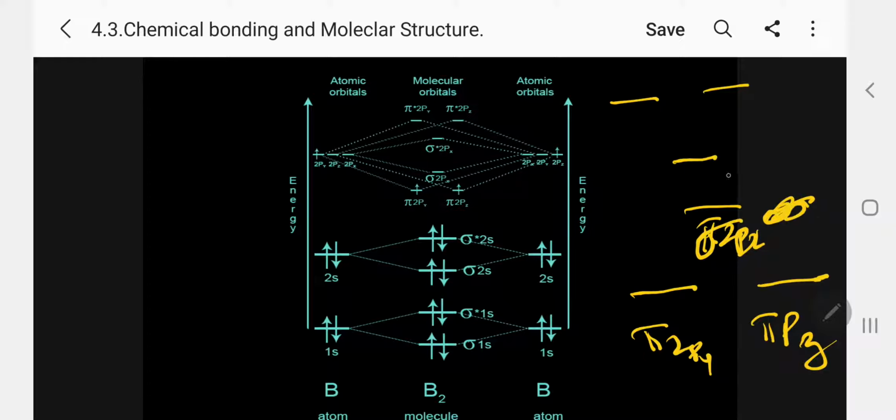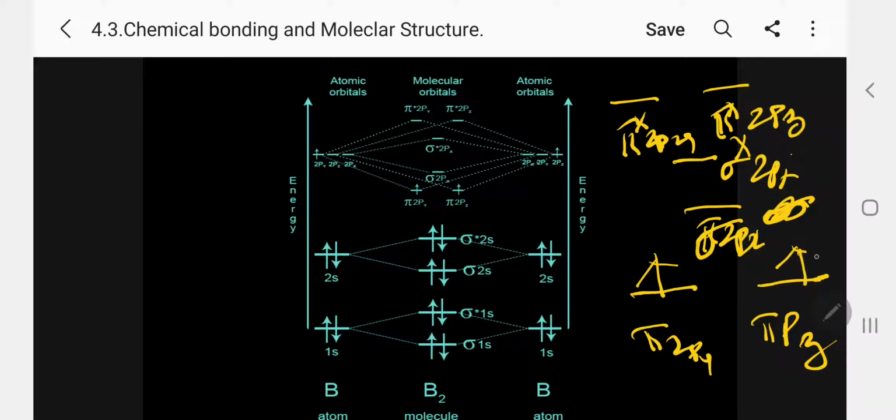σ2px. The same way here, σ*2px, π*2py, π*2pz. So star indicates antibonding. They simply are using pi and sigma indicating bonding. So here 1 electron, here 1 electron. So totally 2 electrons from the 2 boron atoms. So in the molecular orbitals only 2 electrons, so 2 unpaired electrons.